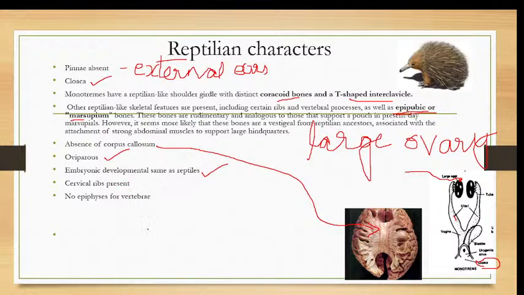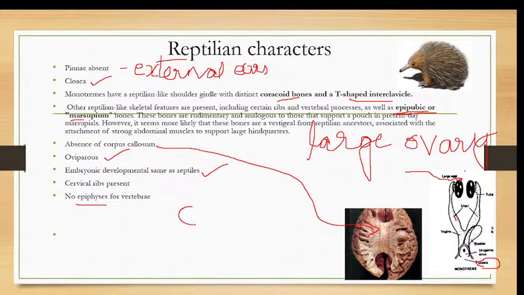And there are no epiphyses for vertebrae. What is epiphysis? Epiphysis is actually the center of ossification. In the vertebra, in a certain region, the ossification or the deposition of calcium is higher, and this ossification helps in holding the weight of the organism.